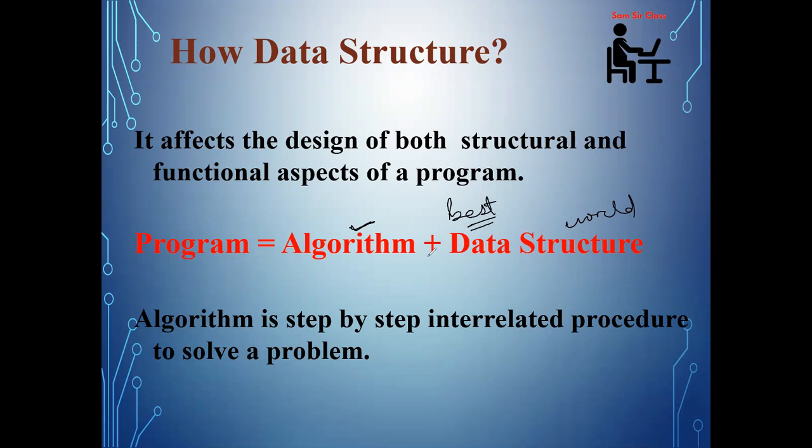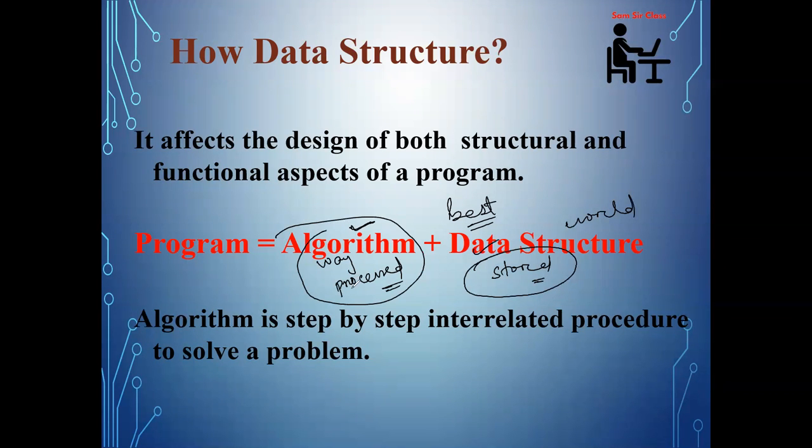Okay, but whenever the term data structure is used, it describes the way data is stored. But when the term algorithm is used, it describes the way data is processed. Okay, so whatever data you are storing by using a data structure mechanism, an algorithm is required to process that. So data structure and algorithms are interrelated. So choosing a data structure affects the kind of algorithm you might use, and also choosing an algorithm affects the data structure we use.